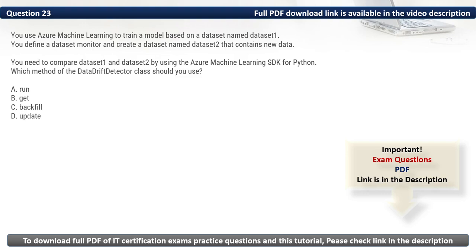Firstly, let's eliminate the incorrect options. We have A, run. It runs the DataDriftDetector process for scheduled monitoring, not for direct comparison. Then we have B, get. It retrieves results but does not perform the comparison. Then we have D, update. It updates the monitoring setup but does not compare datasets. As such, the method of the DataDriftDetector class that we should use is backfill. Thus, the correct option is C.